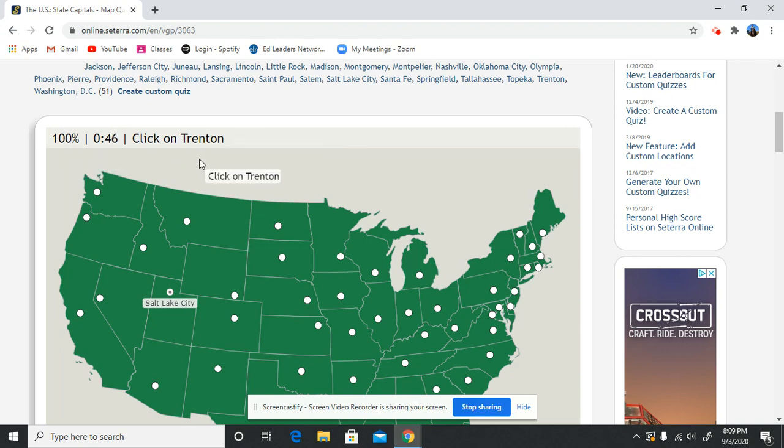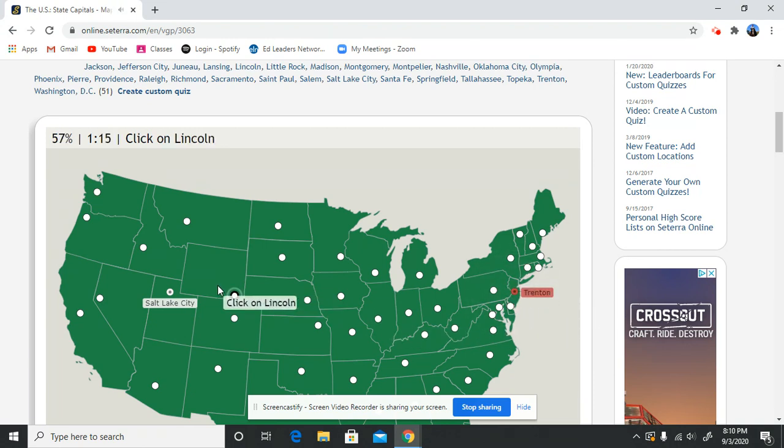Now, Trenton is New Jersey, but let's say you didn't know that one, and you know it's over here somewhere. So I'm going to just click on a state. And as you can see, I missed it, but it told me what that state was. So I'm going to try it again. Maybe it's this one up here. Nope, I missed it again. So I'm going to try this one. Nope, that's wrong too. And then it shows me the right answer. And when I click on that, it will label it.